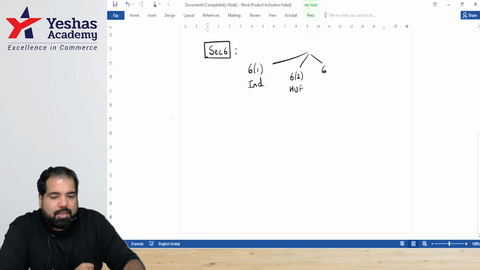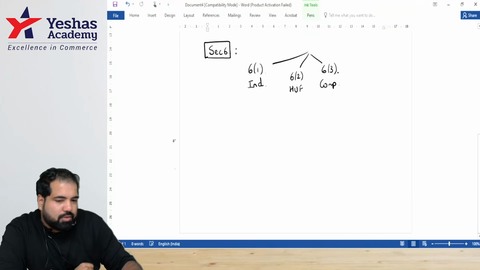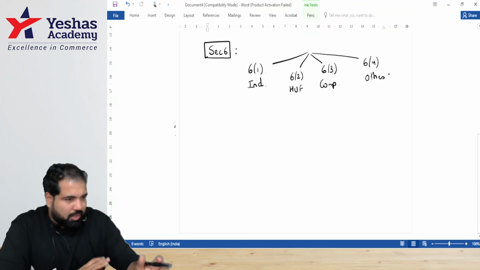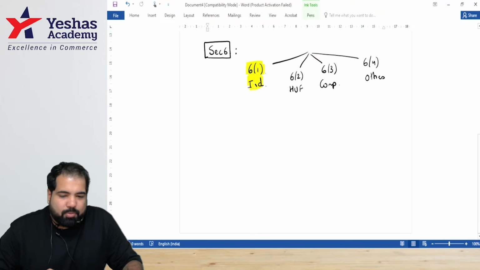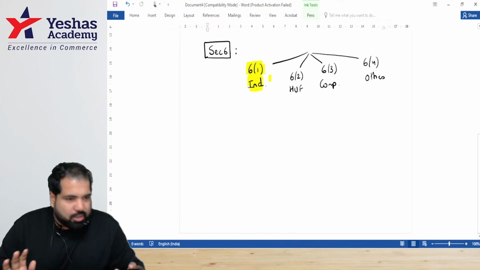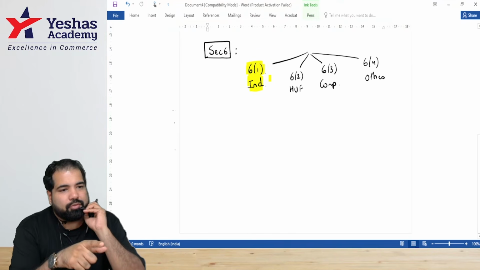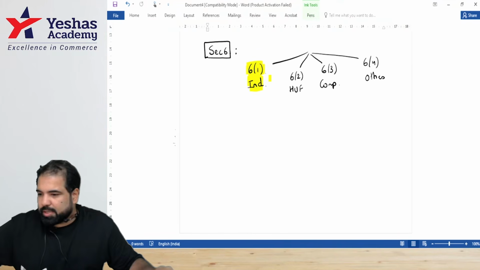Next, guys, companies like Reliance, Zomato, etc. can also be resident, non-resident. That is given in which section? 6.3. And 6.4 is all others. All others basically means partnership firm, etc. While we are discussing all of this, guys, please know that in the exam, the most common is which one? Section 6.1, which is residential status of individuals. All right, just one second.